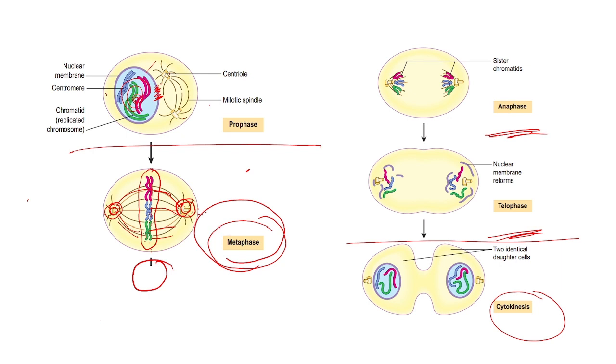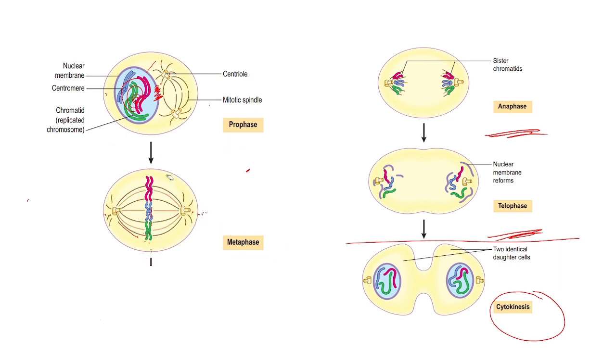What is happening in the metaphase? Already in the prophase, the nuclear envelope disappeared. So after placement of the centrioles at both ends of the cell, these centrioles are attached with a mitotic spindle. These chromatids or our chromosomes or double chromosome units will come and place in the center of the mitotic spindle, which is connected to the centrioles. Centrally it is aligned or arranged. This is happening in the metaphase.